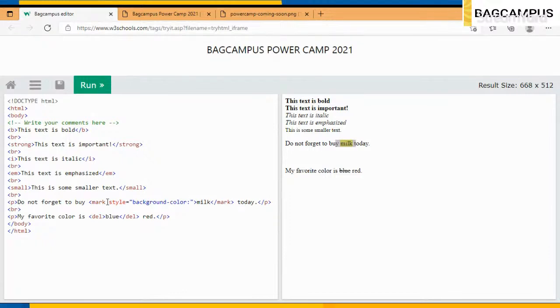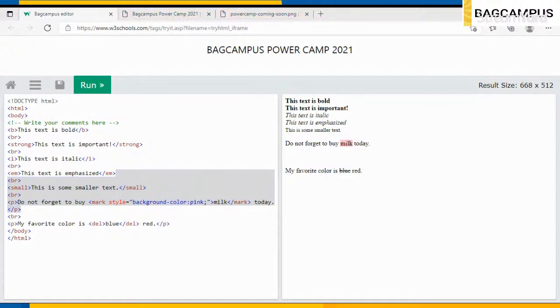So let's run; it became pink. Then I just used a del tag. This is just like a delete, and that's how it looks. So we also discussed what the HTML attributes are.